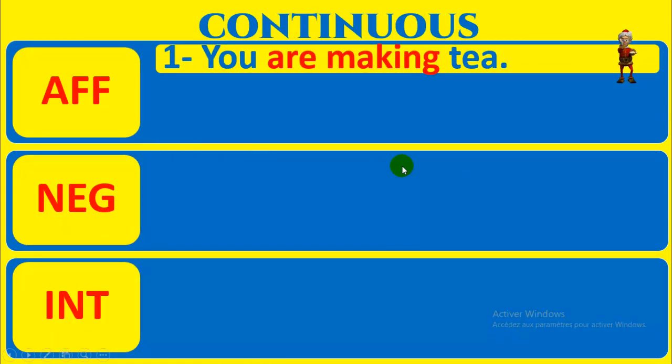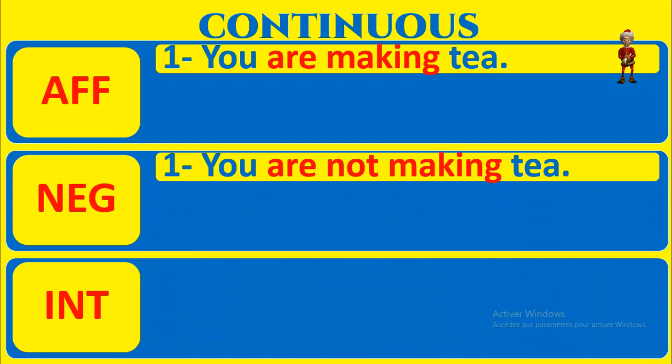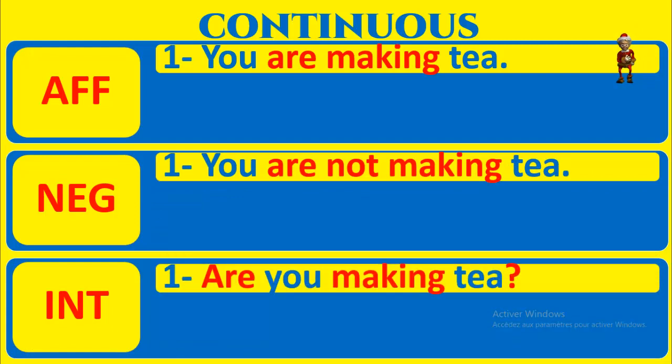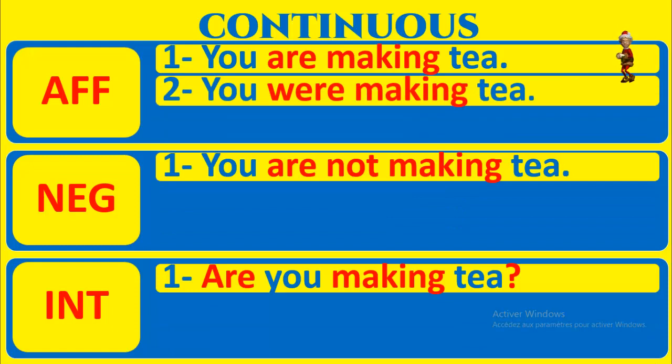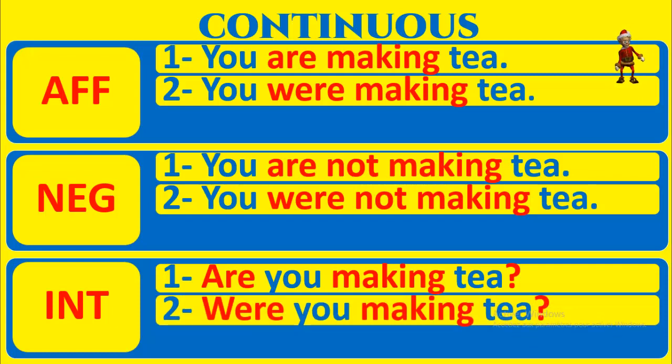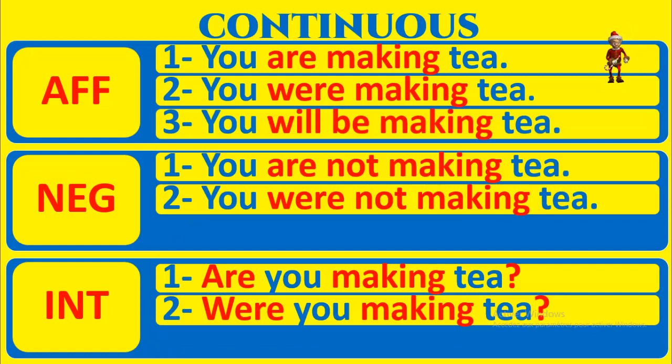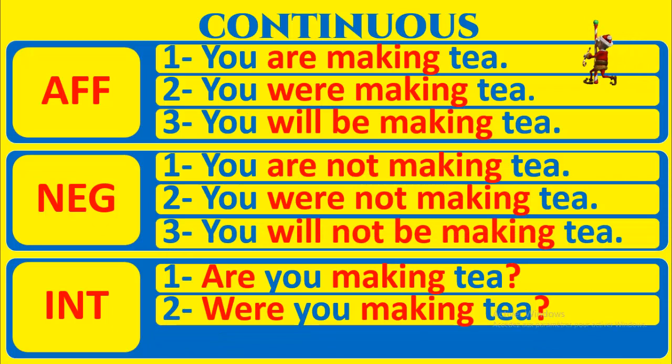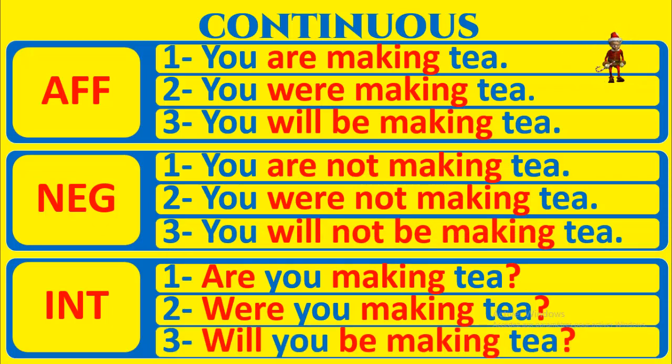Affirmative form: you are making tea. You are not making tea. Are you making tea? You were making tea. Past continuous. You were not making tea. Were you making tea? Past continuous. Now future continuous: you will be making tea. You will not, or won't, be making tea. And interrogative form: will you be making tea? Here is how to form the continuous tenses: affirmative, negative, interrogative.